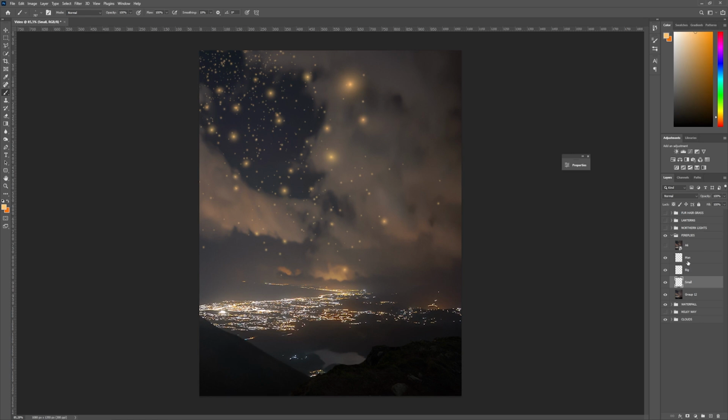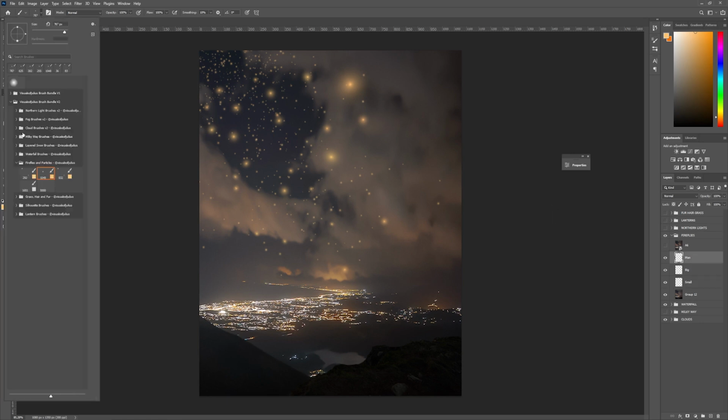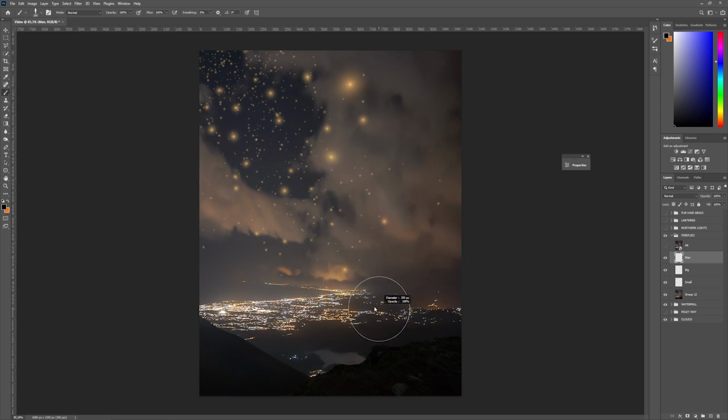So just to keep a bit more organized in our workflow, I'm gonna click on the man, then come up to the brushes. Let's pick the silhouette brushes, and from here I'm just gonna pick this one. And we need to resize it a bit, and then just put it here. Perfect. So now we have a silhouette there, and the next thing I want to do is add a bit of fog to separate this foreground from the background.